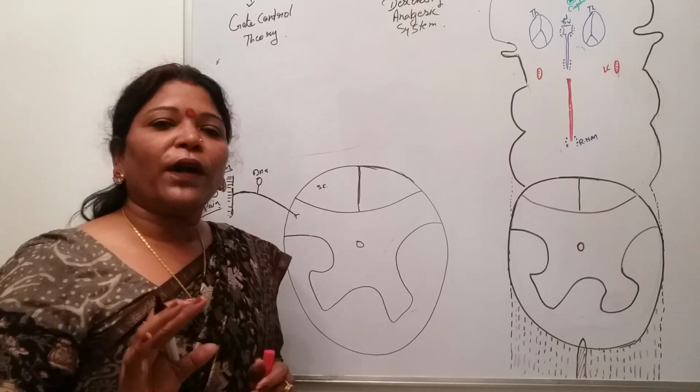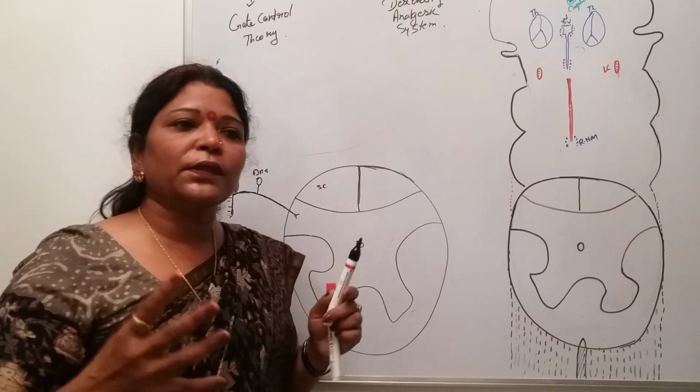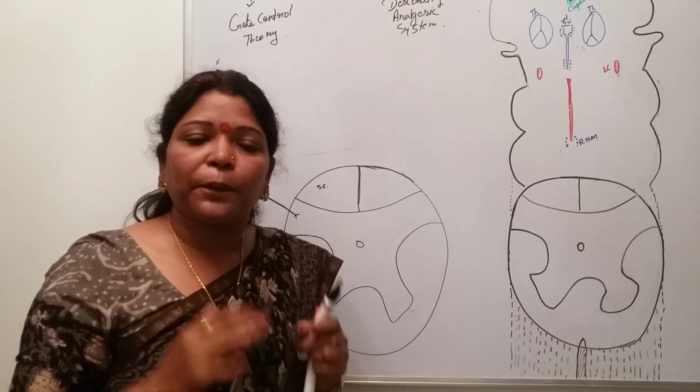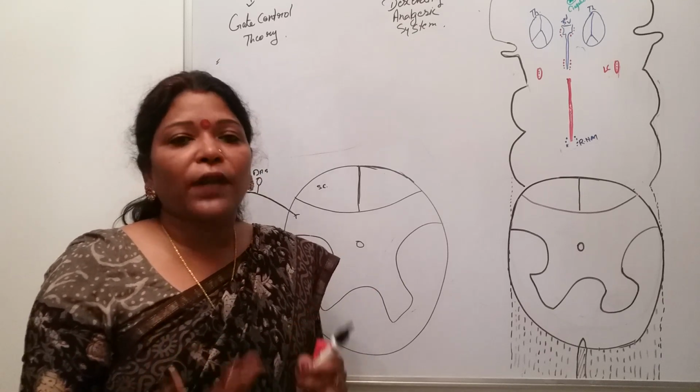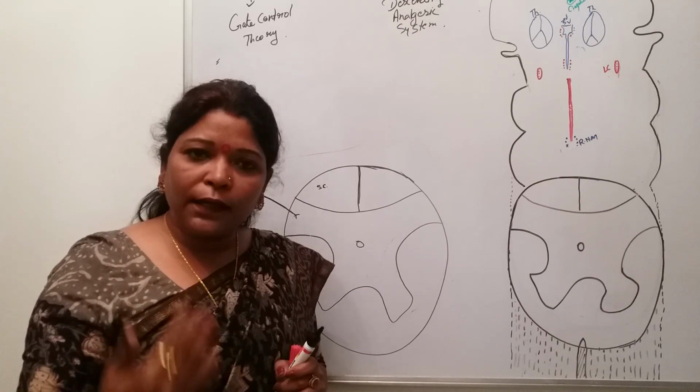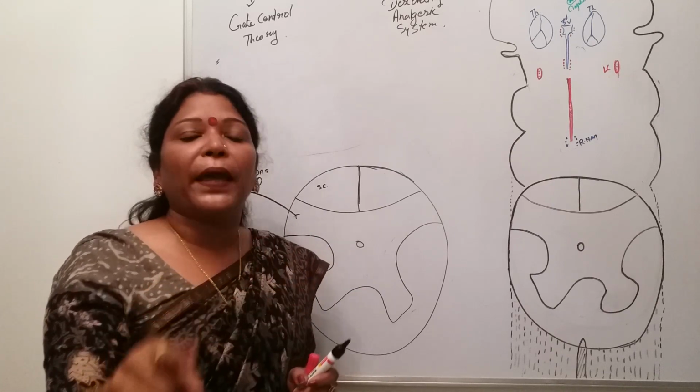So what is the logic behind that? When you are rubbing or massaging the painful area, what are you trying to do? We are trying to stimulate receptors other than the pain receptors.